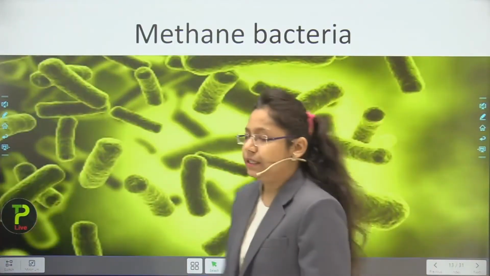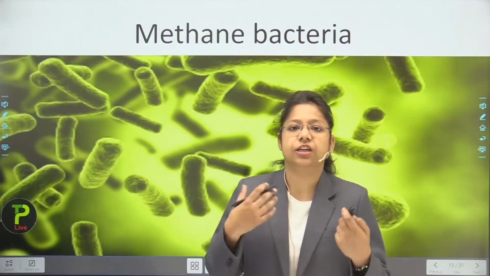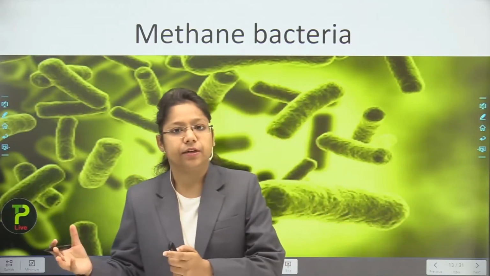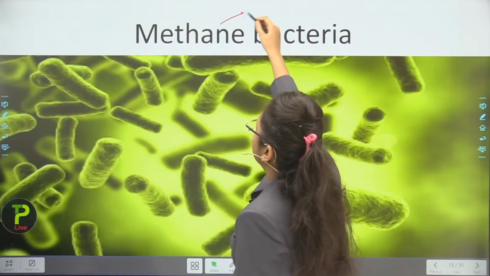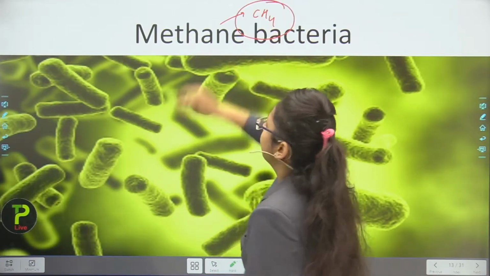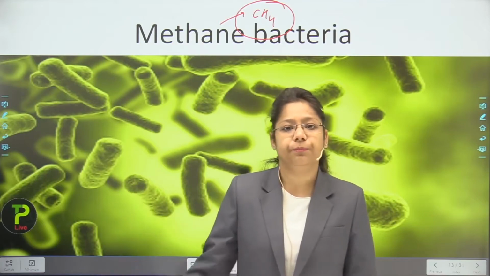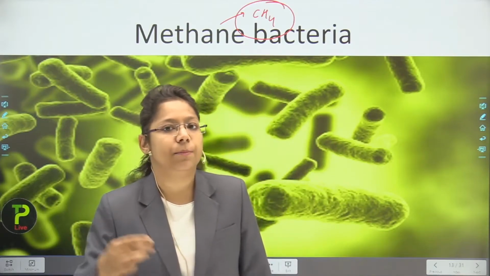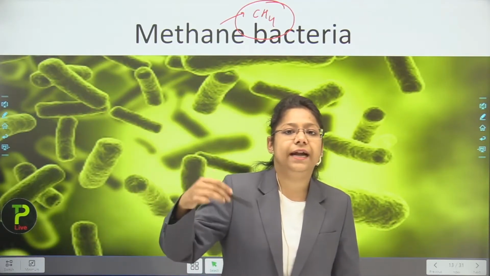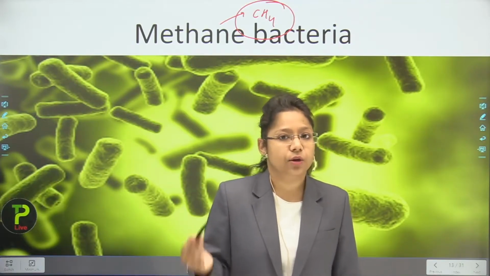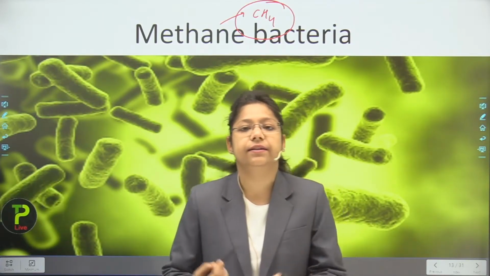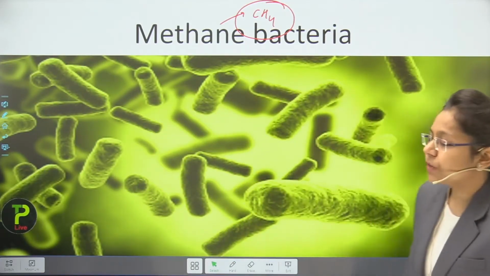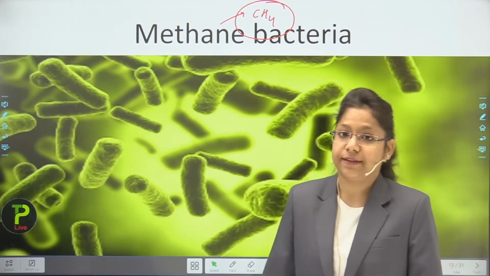Next is methane bacteria. Actually, methane bacteria is a bacteria which converts decomposed food into methane, CH4. So this is the formula of methane, CH4. These are also known as methanogens. When an animal body or a plant body dies, it is converted into methane gas. The methane bacteria comes over there and acts like a decomposer, and then it gets converted into methane, that is CH4. So are you understanding about the photoautotrophs as well as chemoautotrophs?